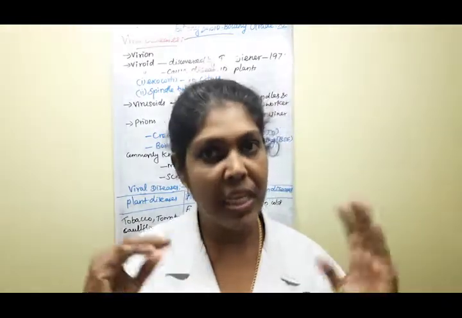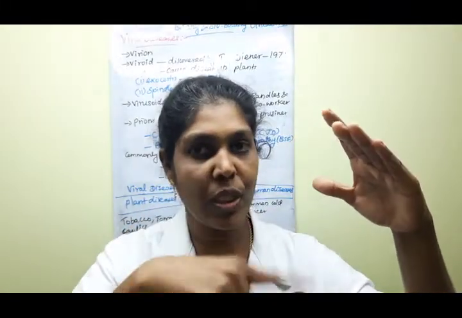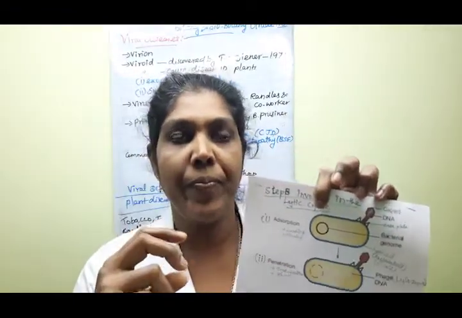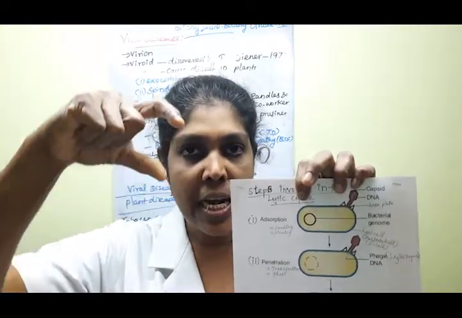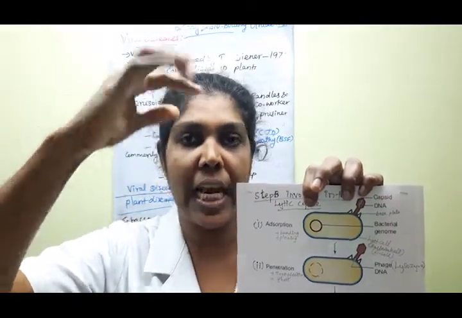Very good. After the contact, isn't it? There is the cell wall and the phage particle. They are touching the host bacterial cell. Then what will happen? Good. The phage particle bends and pins the basal plate to the cell surface.